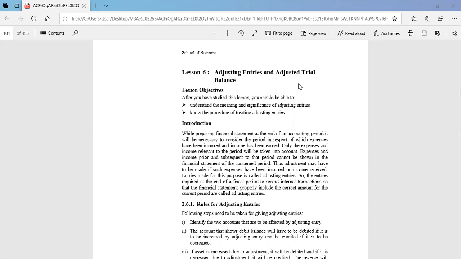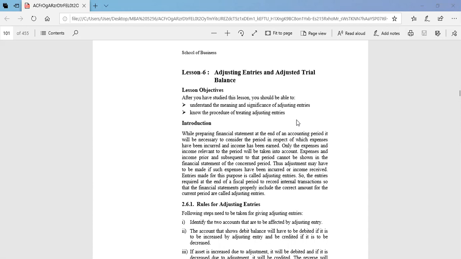Now I discuss advanced accounting theory and practice, and the topic is adjusting entries and adjusting trial balance. From this lesson, we will understand the meaning of adjusting entries, the significance of adjusting entries, and the procedure of treating adjusting entries.